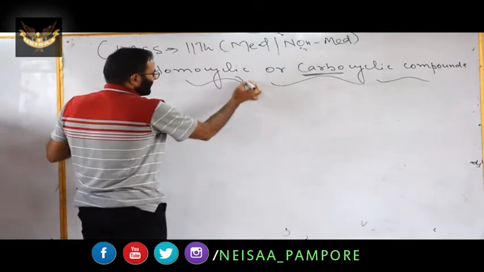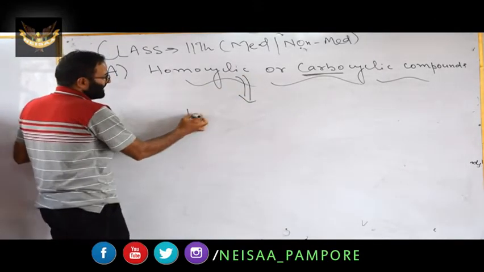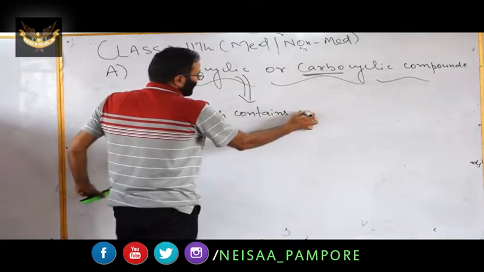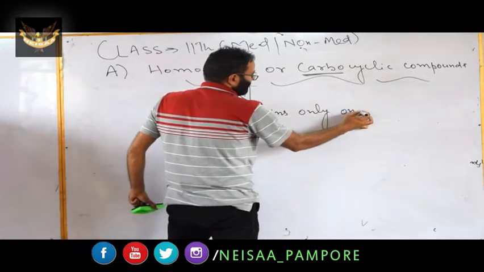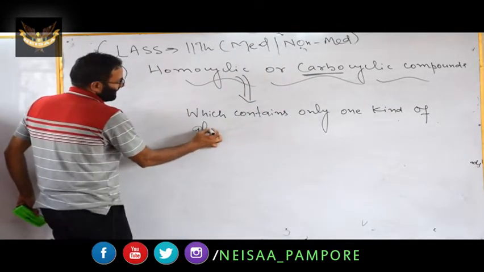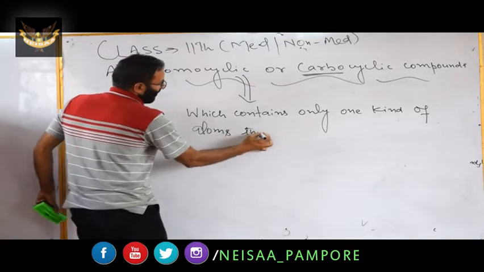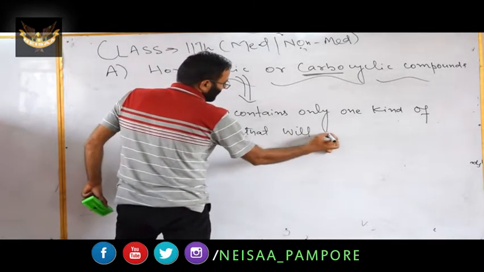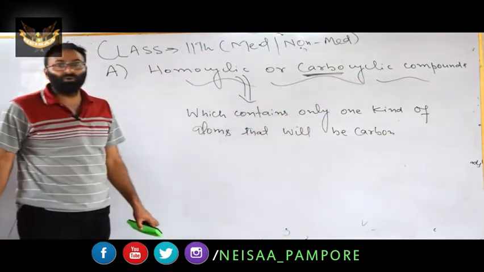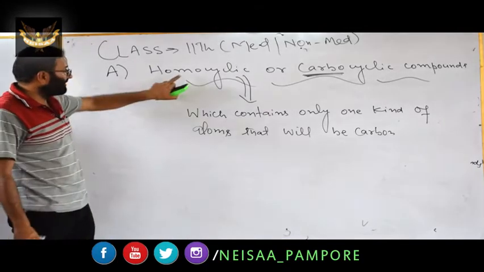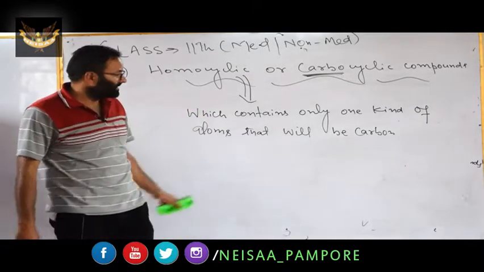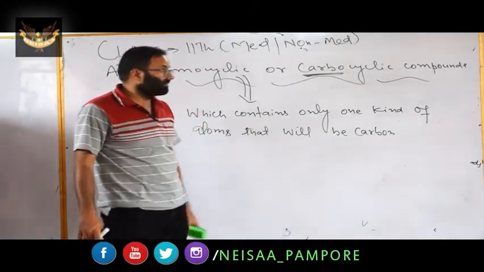How can you define these? You can mention it: these are the cyclic compounds which contain only one kind of atoms, and that atom will be carbon. Hence this class is also known as carbocyclic compounds. Remember this point. Homocyclic or carbocyclic compounds contain only one kind of atoms in the ring, that atom will be carbon.